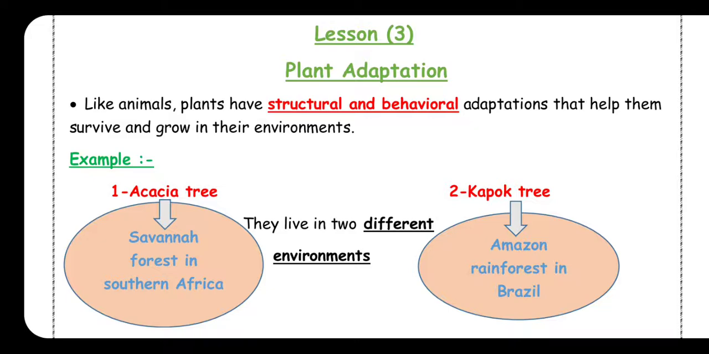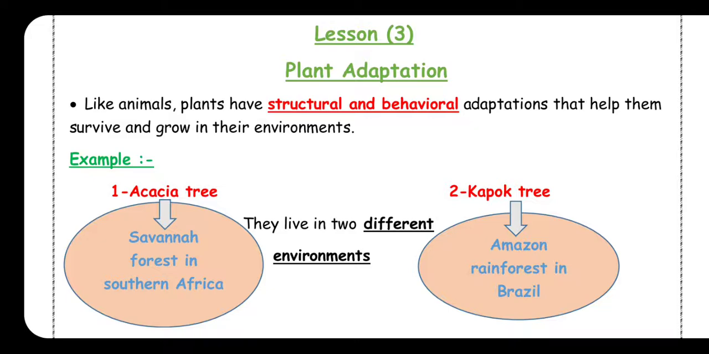So, Akashia tree, for example, grows in savanna forest. And savanna forest is located in southern Africa. But kapok tree grows in Amazon rainforest, which is located in Brazil.